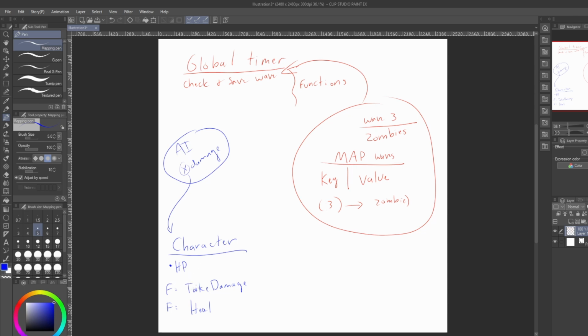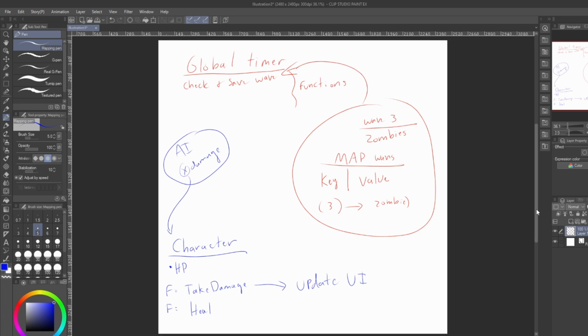Remember when we were talking last time about functions, how you can pass a number into the function for it to process? This is a perfect example. So the number that we're going to put into this function, take damage, the input we're passing into that is going to be damage amount right here. And then when the AI hits me, it'll say, well, I hit you for this much. I'll take that damage, I'll reduce my health variable with that, and then we'll end up going from there into updating our UI.